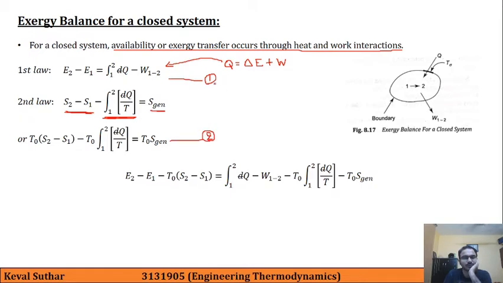So we have subtracted 2 from 1, that is equation 1 minus equation 2. So that's why E2 minus E1 minus this portion. Okay, let me write this down somewhere so that you will better understand.